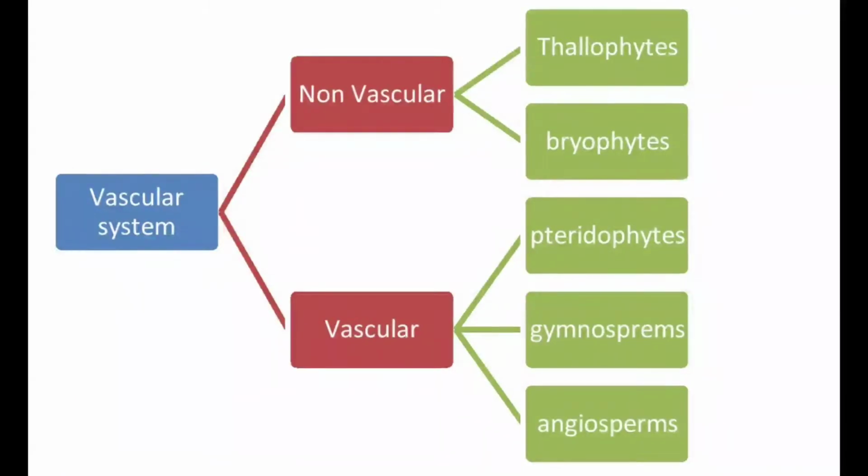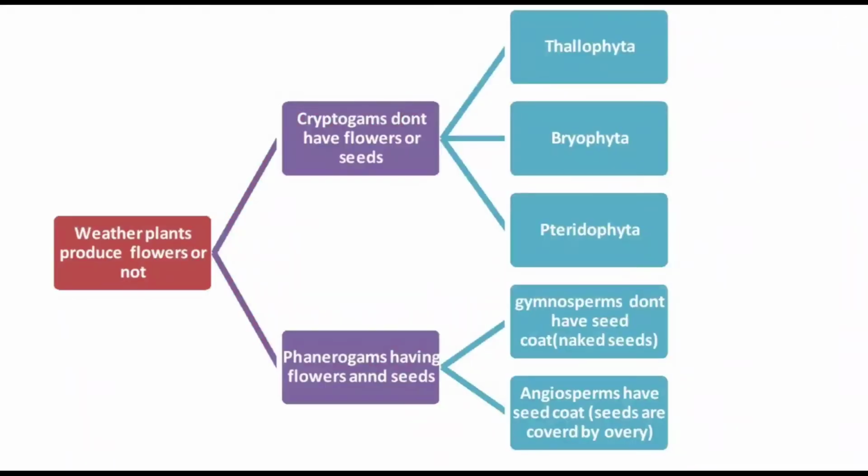The second type of classification depends upon the vascular system. The vascular system is nothing but a transport system for the transport of water and other substances in the plant body. Depending upon the vascular system, there are two types, vascular and non-vascular. Thallophytes and bryophytes come under the non-vascular plants. They don't have any particular special transport system. Pteridophytes, gymnosperms and angiosperms come under the vascular system.